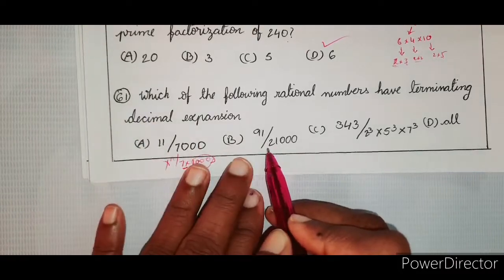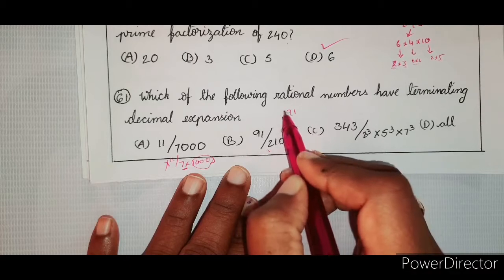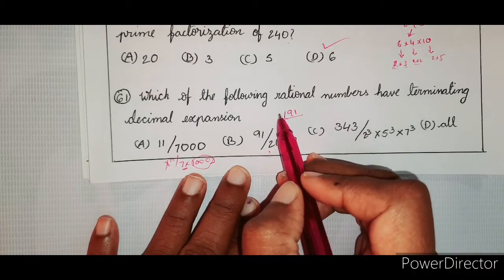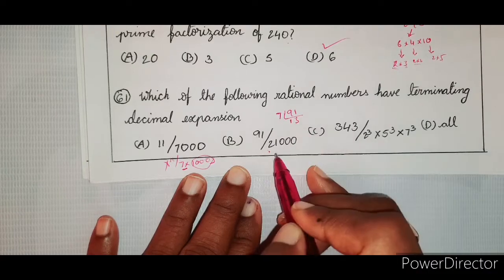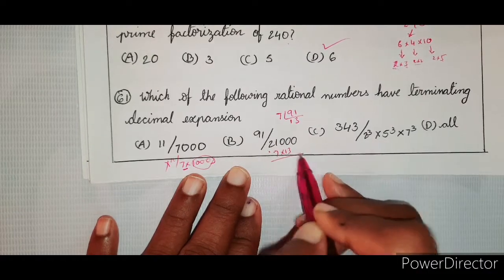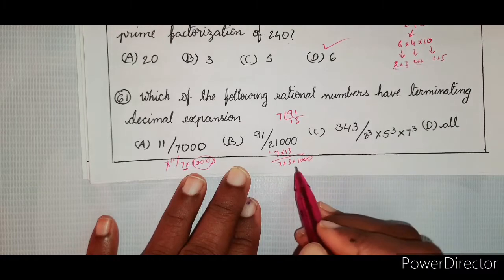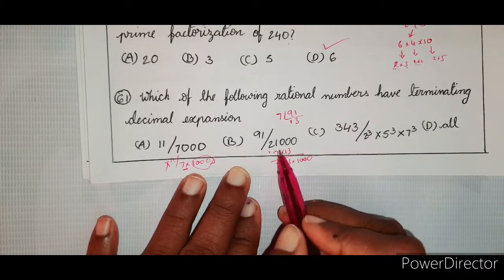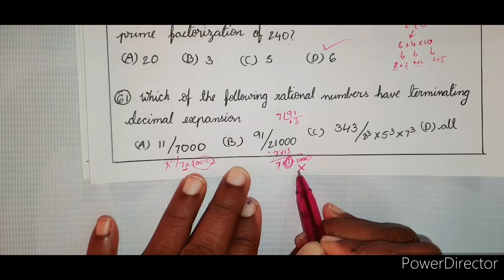Next, 91 by 21. If you do the factors of 91, 7 ones are 7, 7 threes are 21, so 7 into 13 by 21, which is 7 into 3 into 1000. So 7 will get cancelled, but 3 is left in the denominator, so not possible.